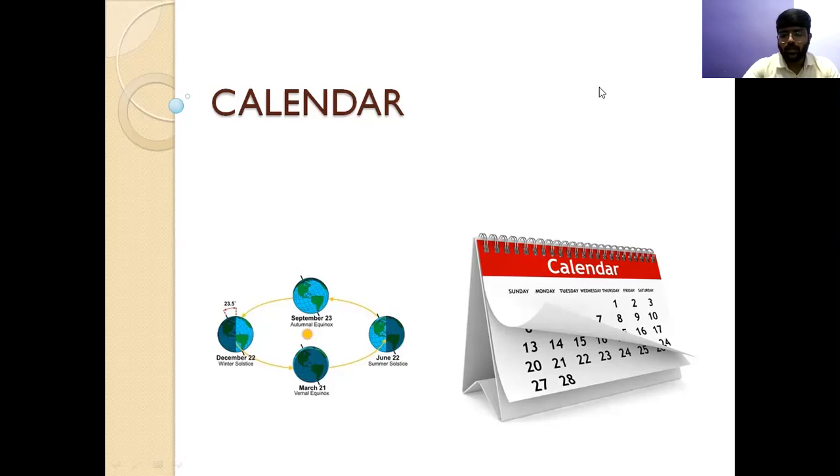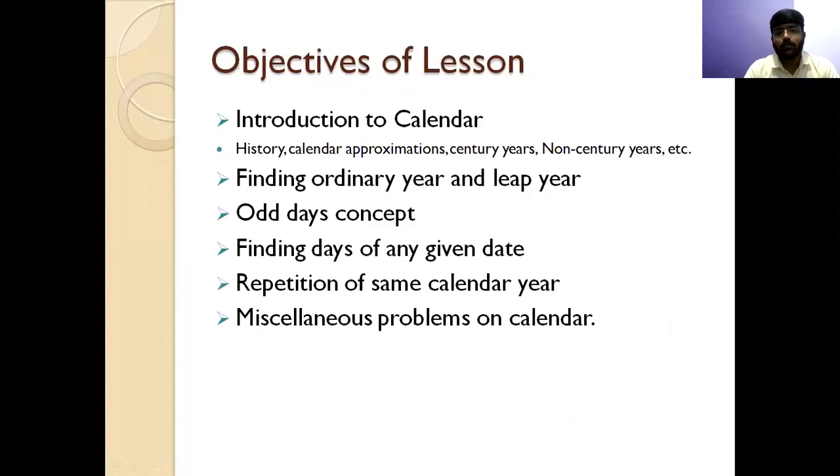So let's start the topic, and before I move on, let me share with you the course flow, or the objectives of the lesson that I will be creating in calendar. I will be creating 3 or 4 videos, and in those videos I will try to cover the introduction to the calendar. In the introduction part I will discuss the history, then the calendar approximations. There have been some approximations to the calendar. Then I will explain the concept behind century years and non-century years, and related topics like how to check whether a century year is leap or not, whether a non-century year is leap or not.